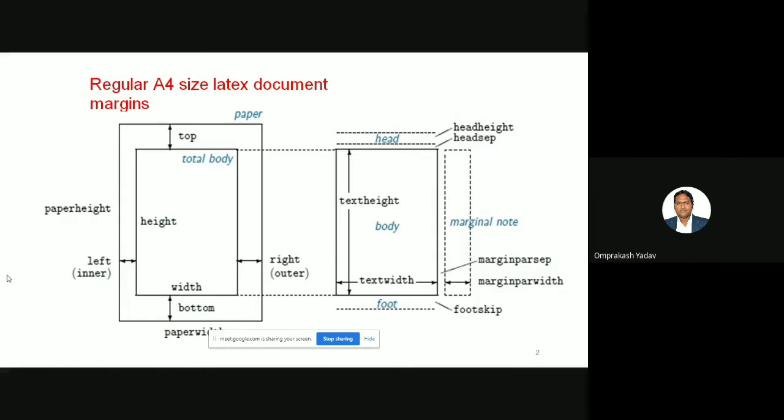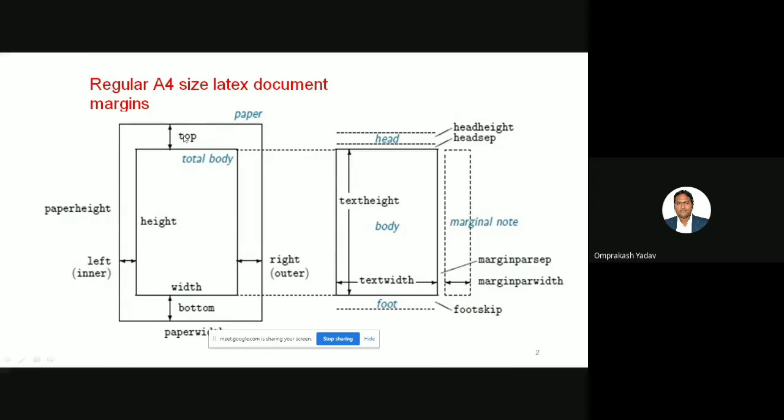Okay, so this is a regular A4 size LaTeX document margin. Now we'll be setting the margins. We will be changing the left margin, right margin, width, and sizes of the paper. We will be giving space on the top and the bottom. So all these things we'll be doing. So this is a normal LaTeX document margin.